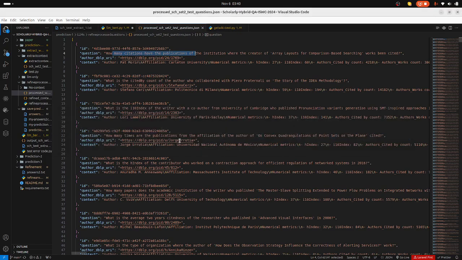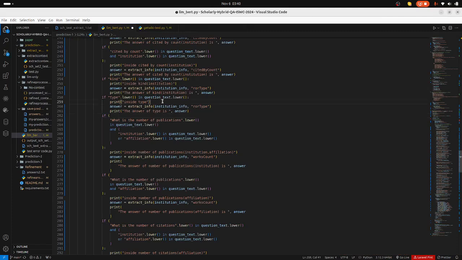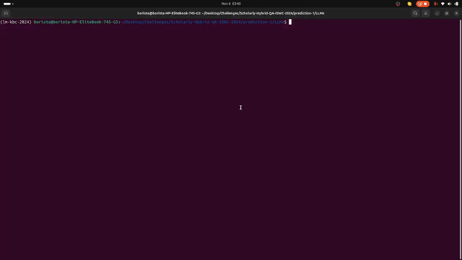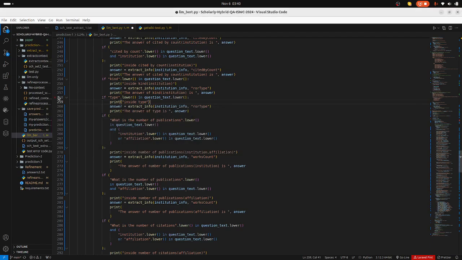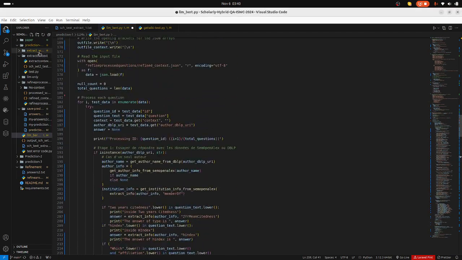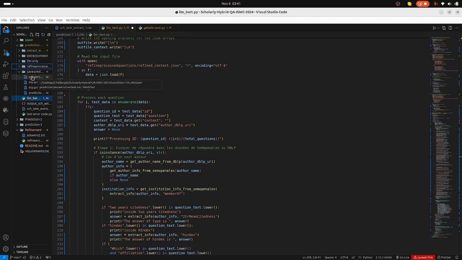So now what happens is this: when you pull the repository online, you install the necessary libraries, and after installing them, for you to run it, you just run the command python llm BERT, and it's going to start. What it does is it accesses this file, which is the LLM1, the first prediction LLM1, and it creates 2 files here, known as answers 2 with context, and then the final prediction. That is what it does.